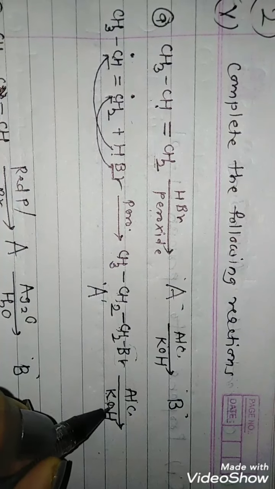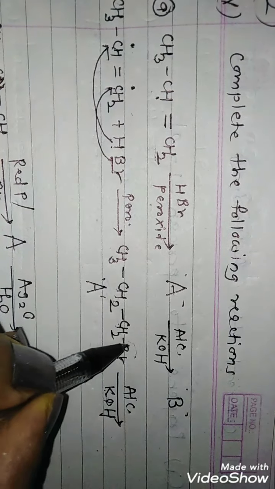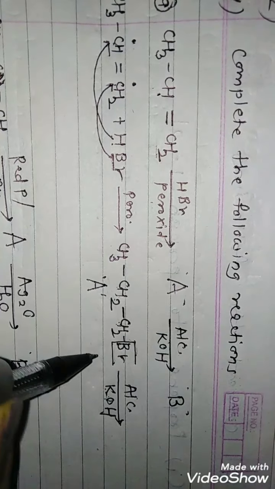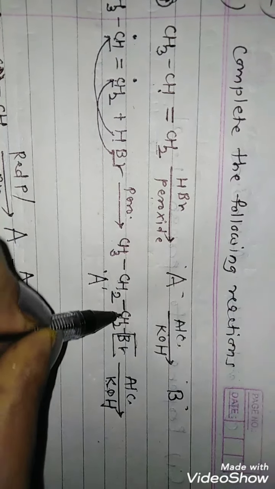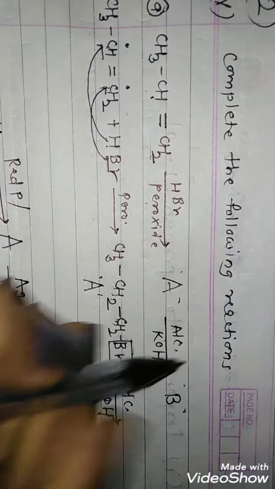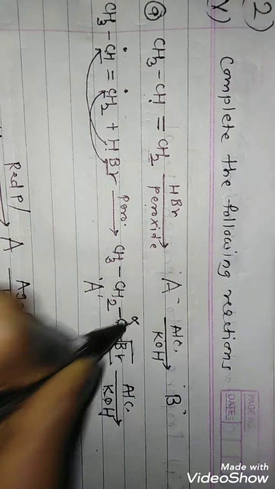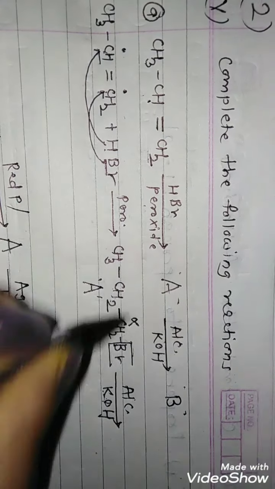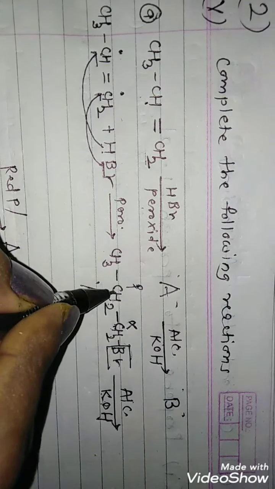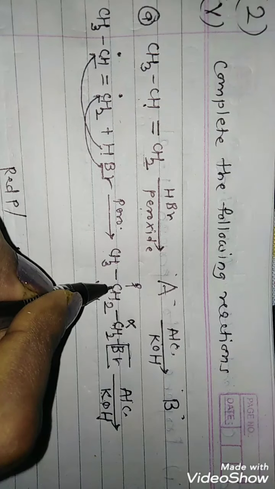So in presence of alcoholic KOH, this halogen will be removed along with hydrogen. So the halogen is present on this CH2 carbon, and this carbon will be called the alpha carbon, and next to alpha is beta. If the halogen is removed from the alpha carbon, hydrogen is to be removed from this carbon.